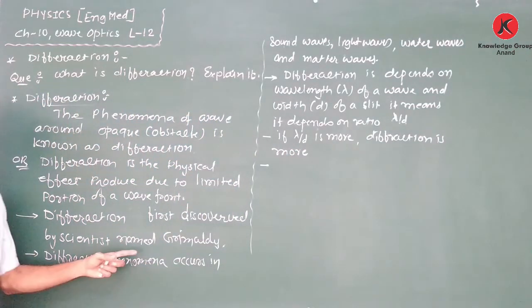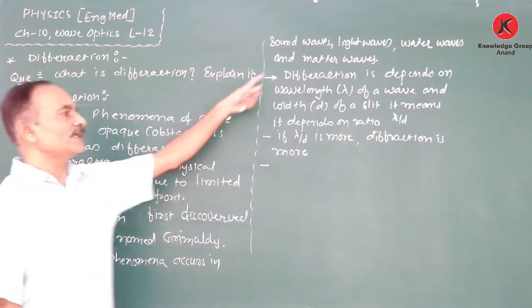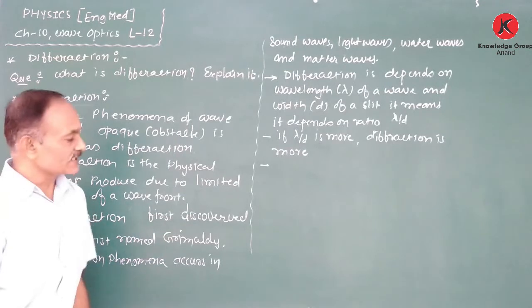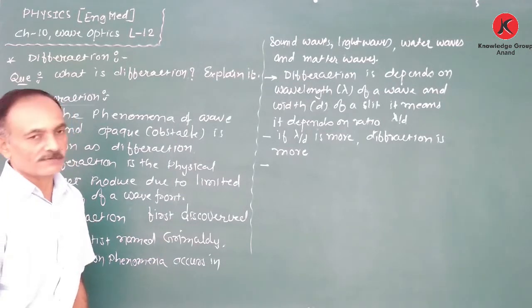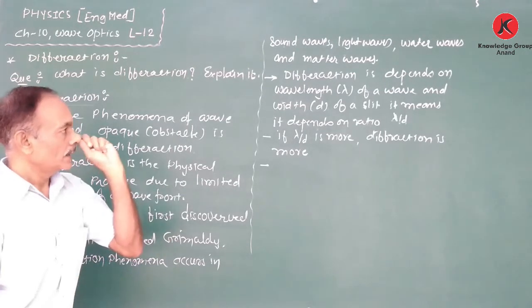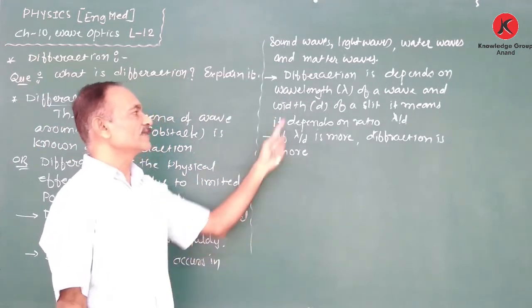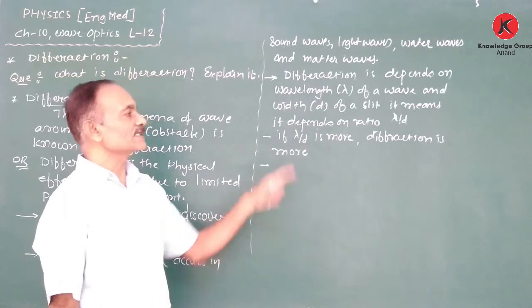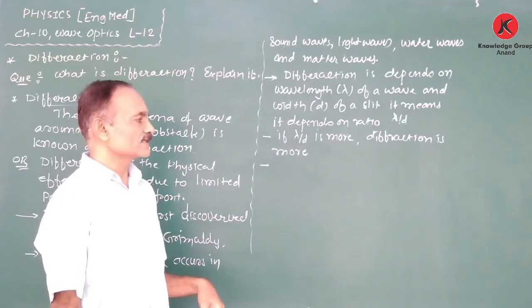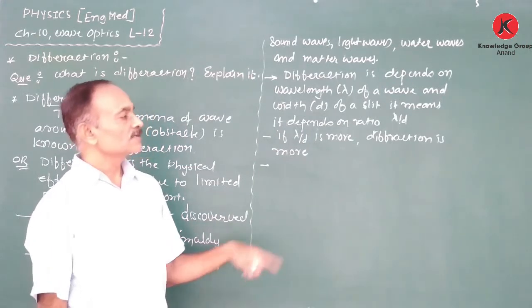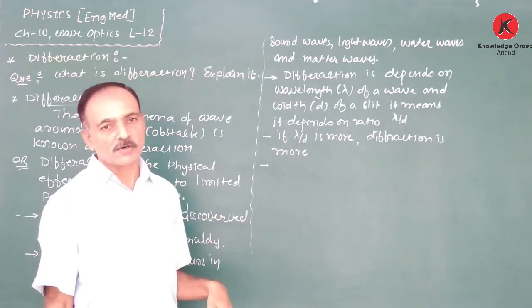So this way, diffraction was first discovered by Grimaldi. The phenomenon of diffraction takes place in sound waves, light waves, water waves, and also matter waves. Diffraction depends on the wavelength lambda of a wave and the width d of a slit. That means it depends on the lambda upon d ratio.